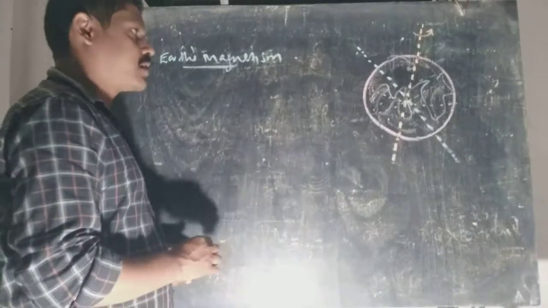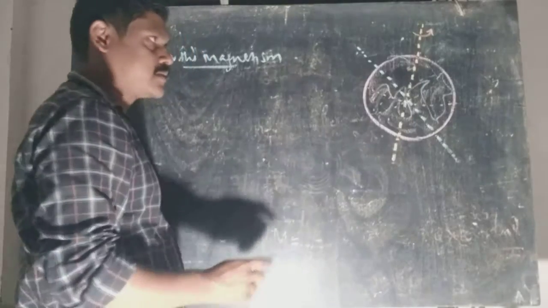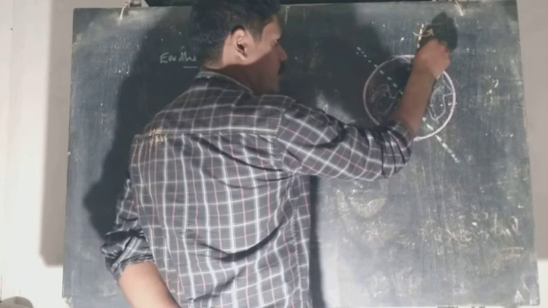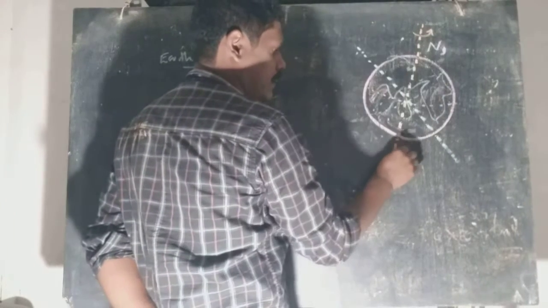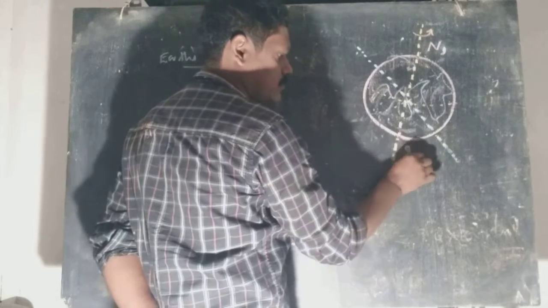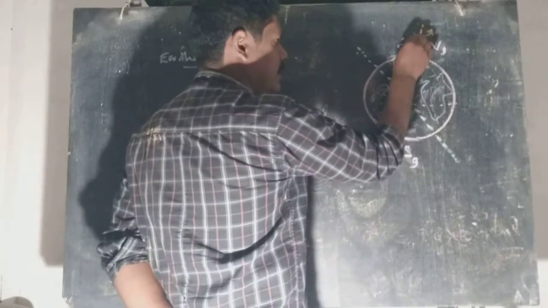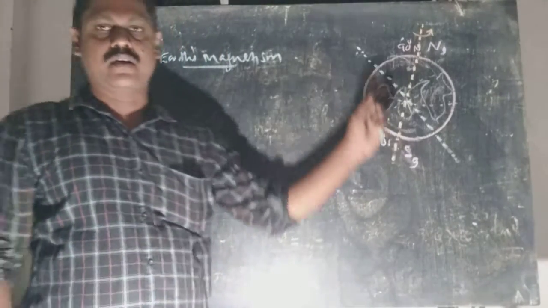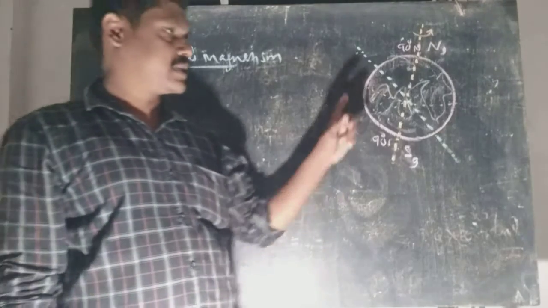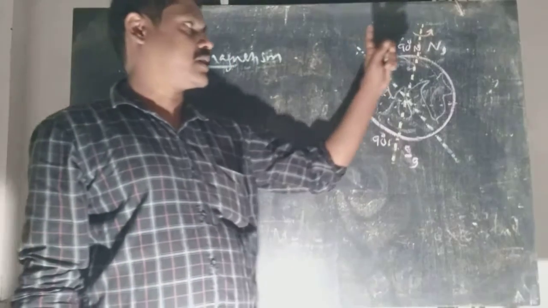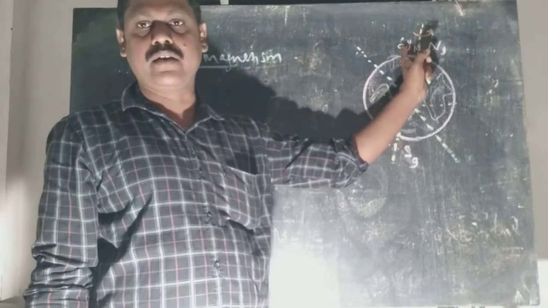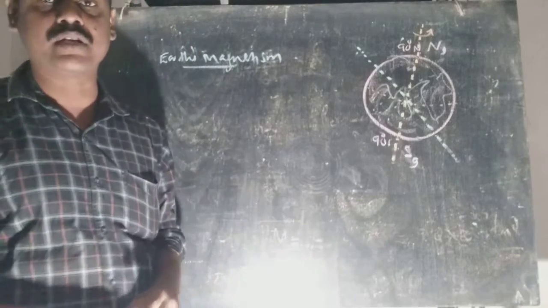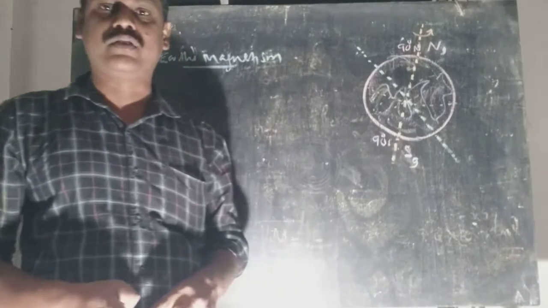We have already learned that Earth is rotating on its own axis, and that vertical axis passes through the geographic north and the geographic south. They are located at 90-degree north latitude and 90-degree south latitude respectively. So that axis of rotation is the imaginary line joining the geographic north at 90-degree north latitude and the 90-degree south latitude. It is that axis of rotation about which Earth is rotating from west to east.